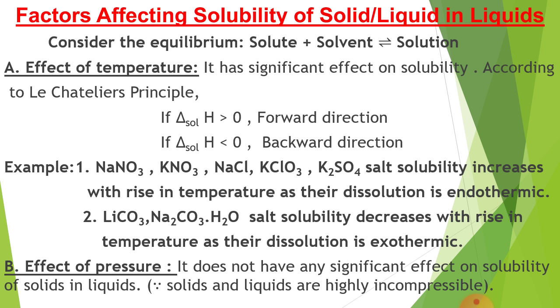If delta sol H is less than 0, the process is exothermic and the reaction goes in the backward direction. That means less solute dissolves in the solvent.